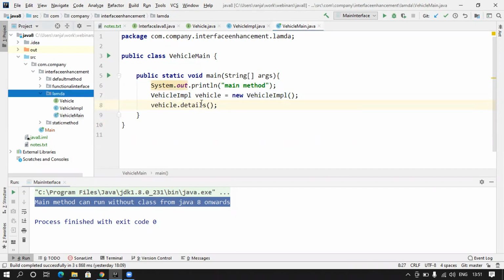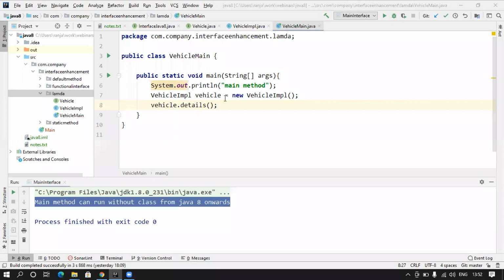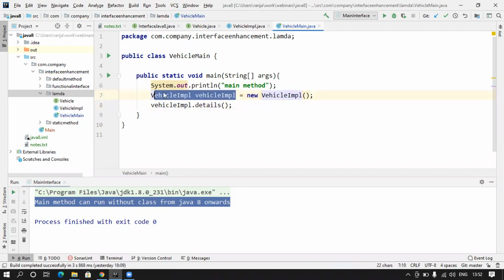But now in Java 8, using Lambda, how will you do it in a simpler way? If I come here, this is the Impl object. Here we are creating the reference of the class and also the object of the class.